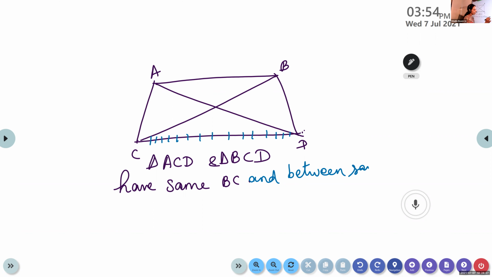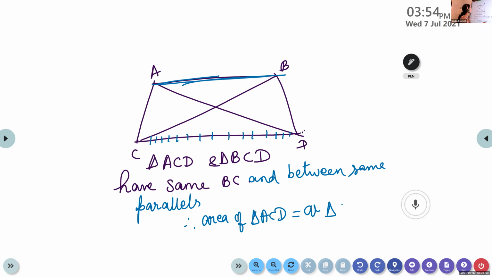Which are the two parallel lines here? AB and CD are the parallels. So triangle ACD and triangle BCD have the same base and are between the same parallels. Therefore, what the theorem says is that the area of triangle ACD will be equal to the area of triangle BCD. If two triangles have the same base and are between the same parallels, the area will be the same.